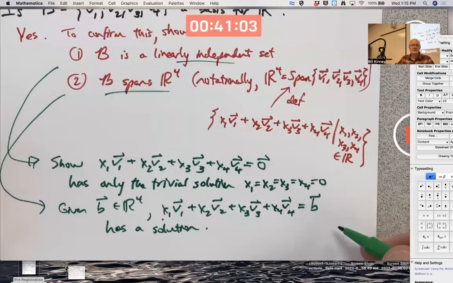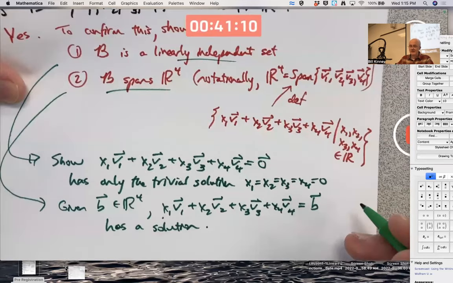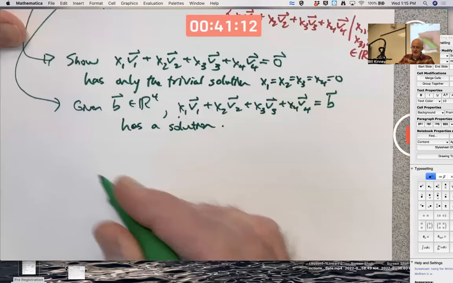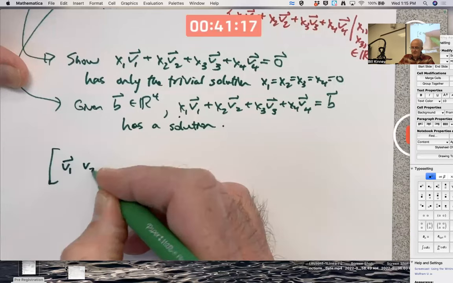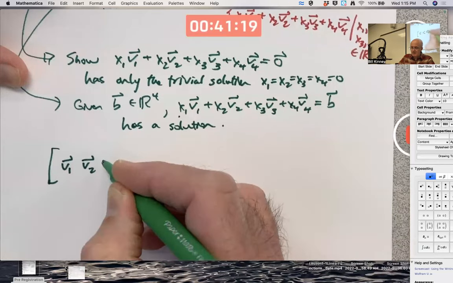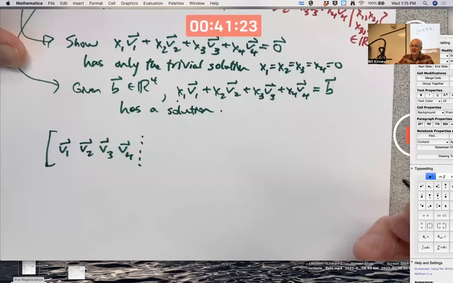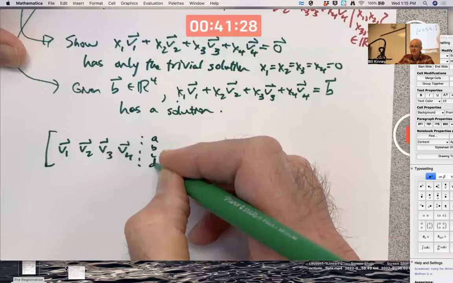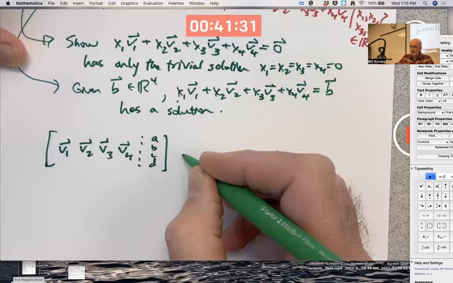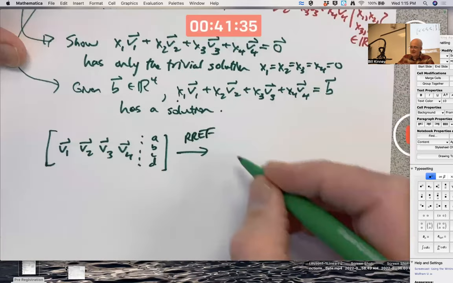Can I do all this, both of these steps, at once? At least with Mathematica you can. I'm not so sure about a calculator. I can make an augmented matrix where the first 4 columns are my vectors, and the last column is, say, an arbitrary 4-dimensional vector, call it A, B, C, D. And I can row reduce to reduced row echelon form and see what I get.